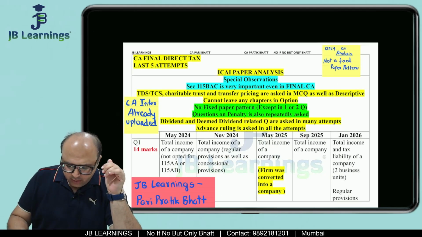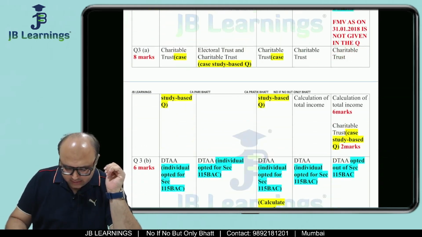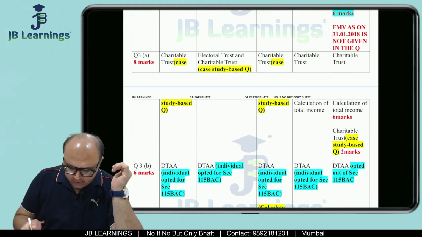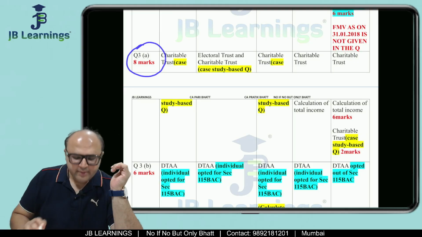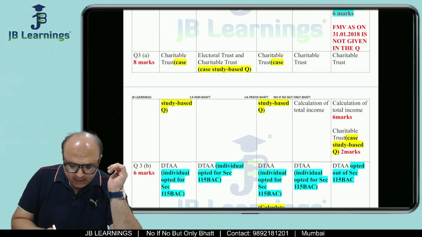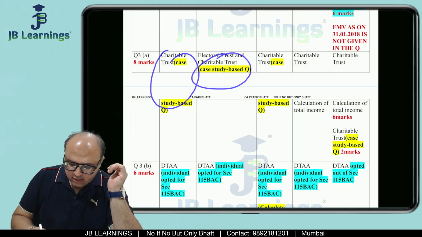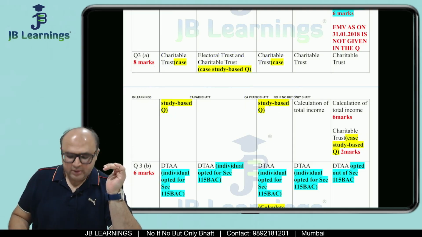So, for charitable trust, there is a question which is generally reserved, which is normally question 3A. So, in question 3A, 3 times they asked a charitable trust case study based question.